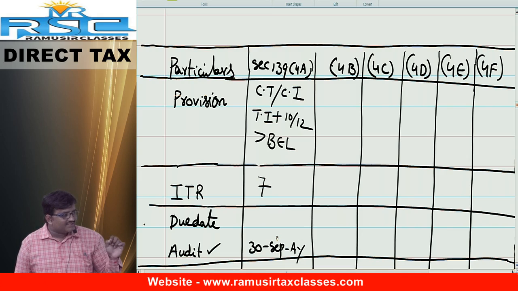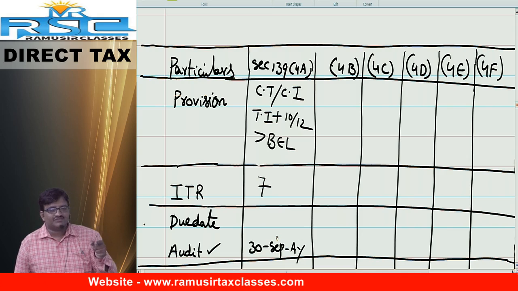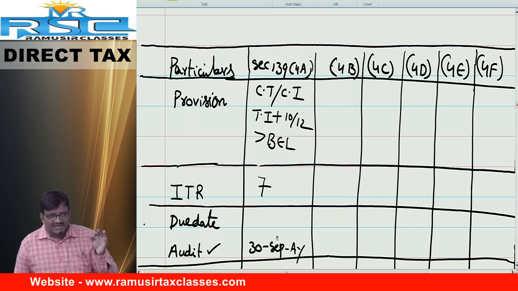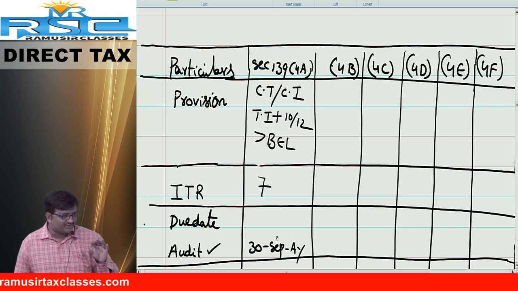Next, what is the penal provision applicable if the provisions are not complied? Penalty under section 272A. This is the topic as far as 139 subsection 4A is concerned.